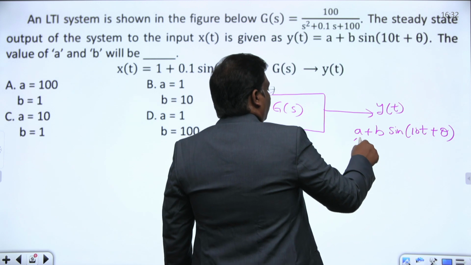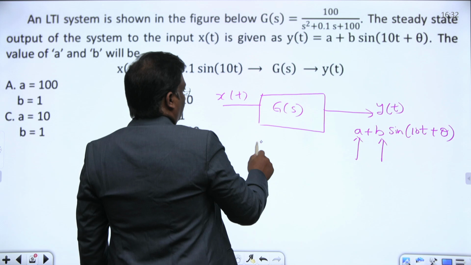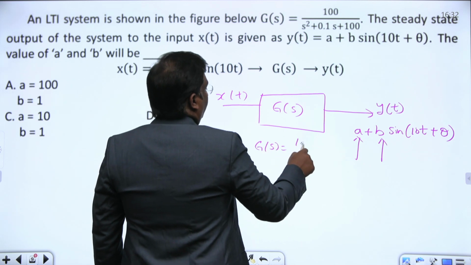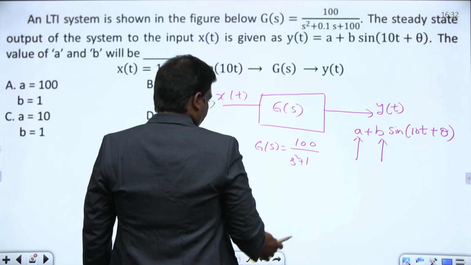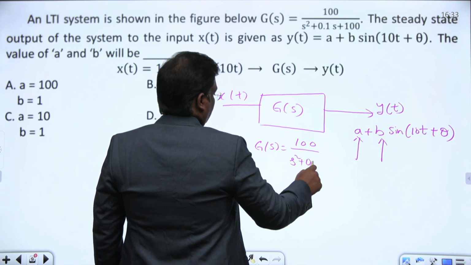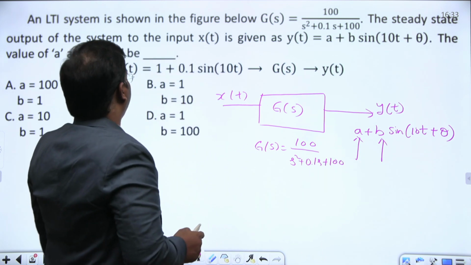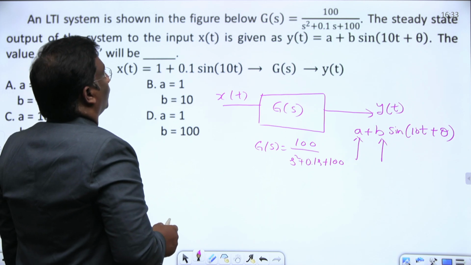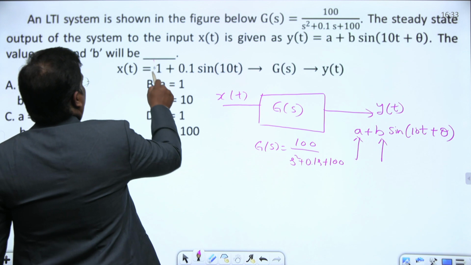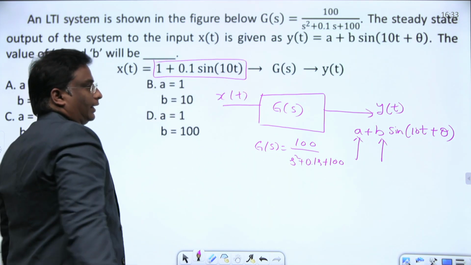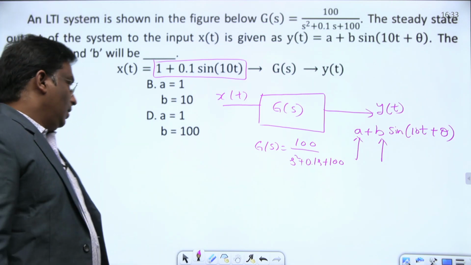Then they are asking what is the value of a, what is the value of b, and they have given the system function g of s. This is g of s, they have given as 100 by s square plus 0.1 s plus 100, and the input x of t is given as 1 plus 0.1 sin 10t.